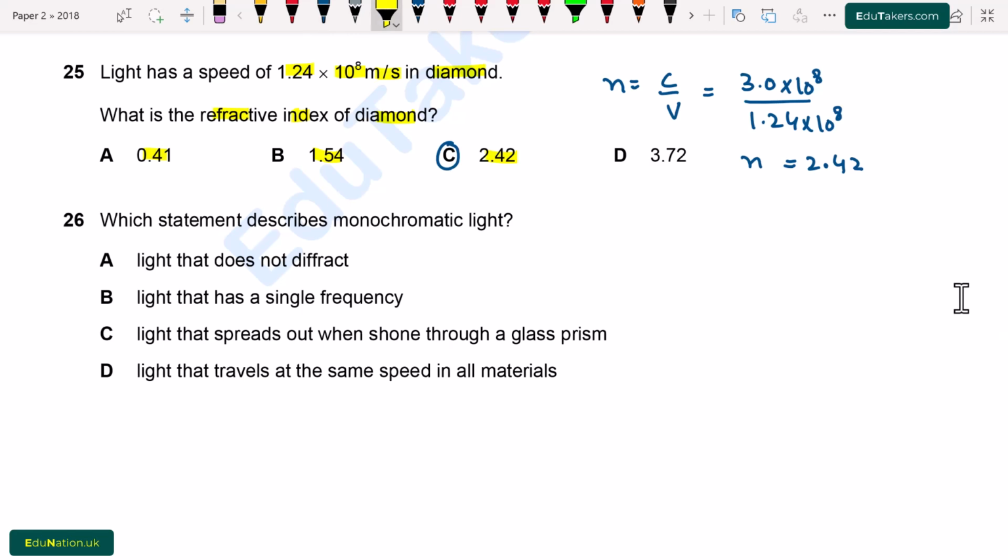Question number 26. Which statement describes monochromatic light? Option A, light that does not diffract. B, light that has a single frequency. C, light that spreads out when shone through a glass prism. D, light that travels at the same speed in all materials. So monochromatic light is basically light that has a single frequency. Option B is correct.